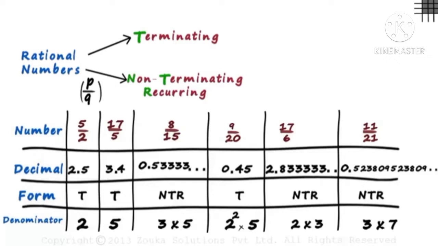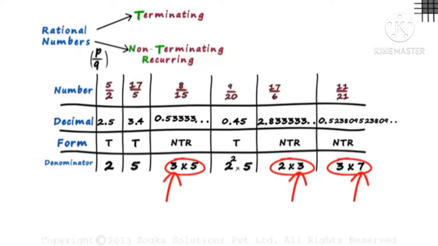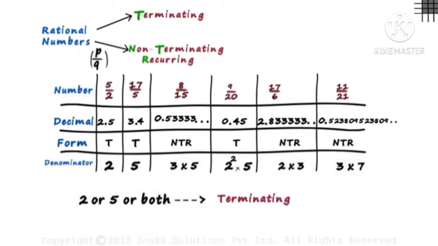Let's observe the denominators of the terminating decimals. The prime factors of the denominator are either 2 or 5 or both 2 and 5. Now let's look at the prime factors of the denominators of non-terminating recurring decimals. They have numbers other than 2 and 5. Yes, that's the trick. If the prime factors of the denominator are 2 or 5 or both, then the decimal is terminating. If the denominator contains any prime factor other than 2 or 5, then it's a non-terminating recurring decimal.